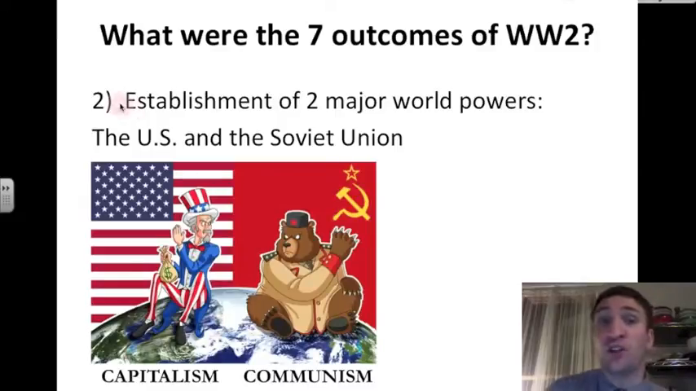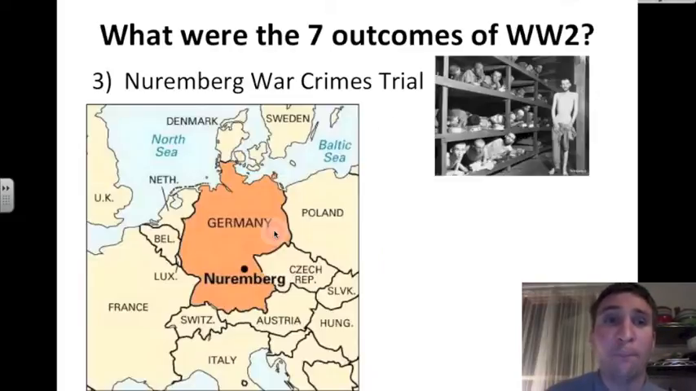Another outcome of World War II is the establishment of 2 major world powers. These powers emerge. The United States, here they are, the capitalistic economy of the United States and Uncle Sam. And the bear is the symbol of the Soviet Union. They remain a communist country, and these are the 2 superpowers that the world sees after the Second World War.